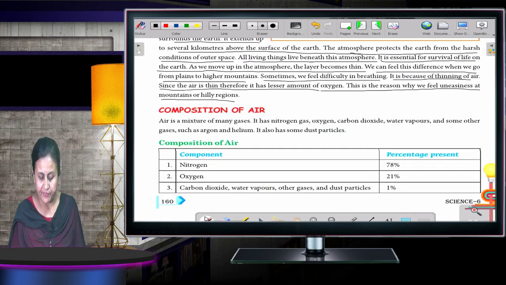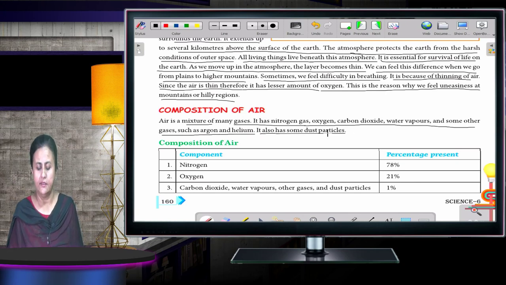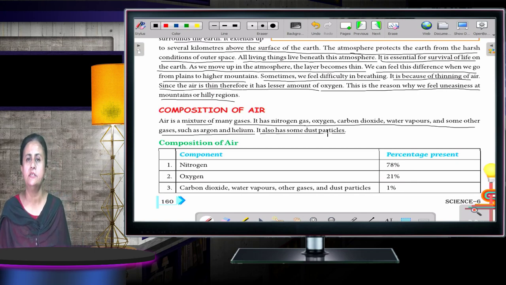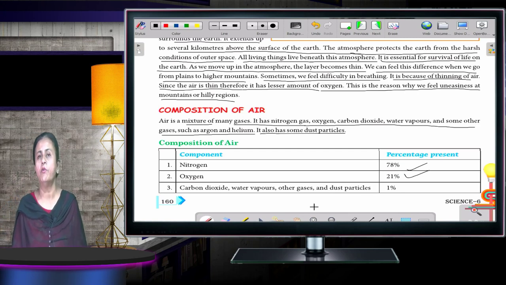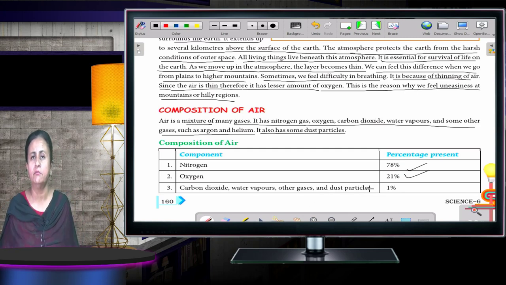As you can see, air is a mixture of many gases. It has nitrogen, oxygen, carbon dioxide, water vapor and some other gases such as argon and helium. It also has some dust particles. The major gas is nitrogen at 78%, as you can see over here. Oxygen amounts to 21%, and carbon dioxide, water vapor, dust particles and other gases contribute to 1%.